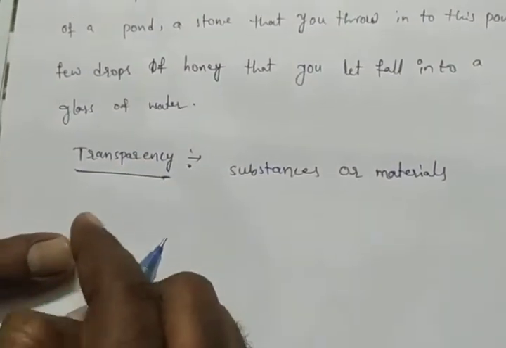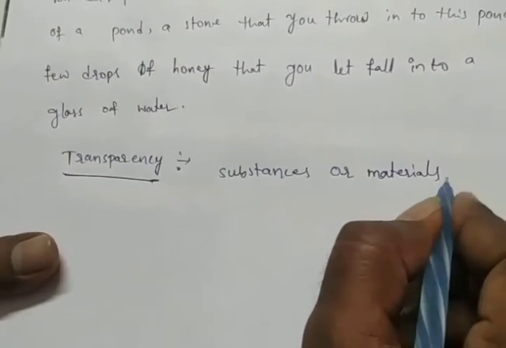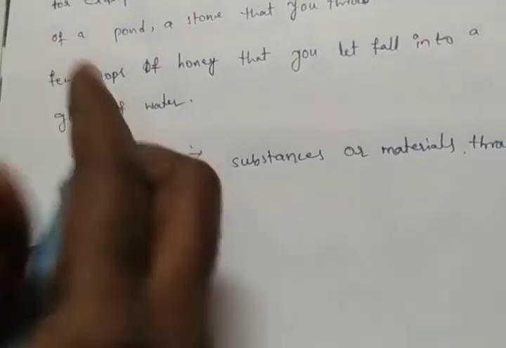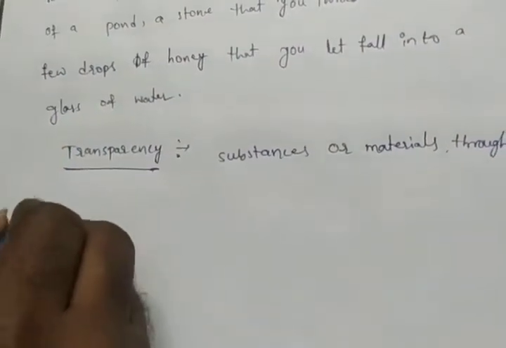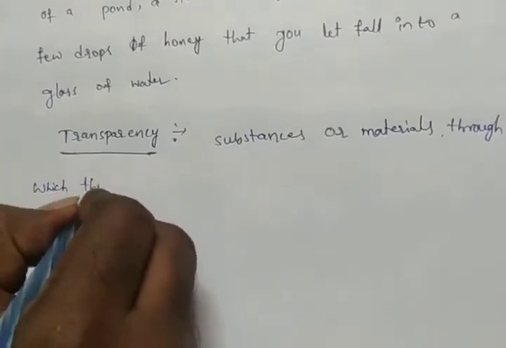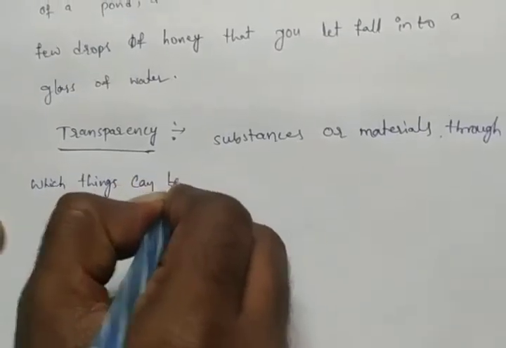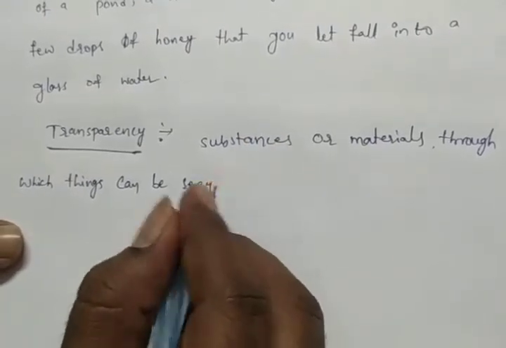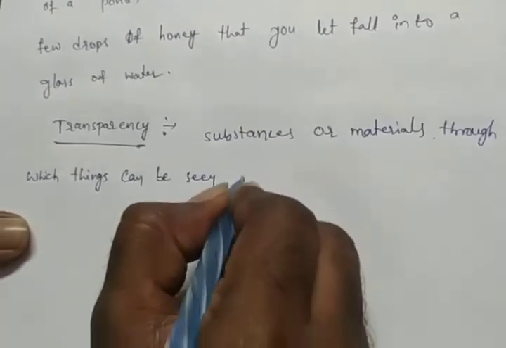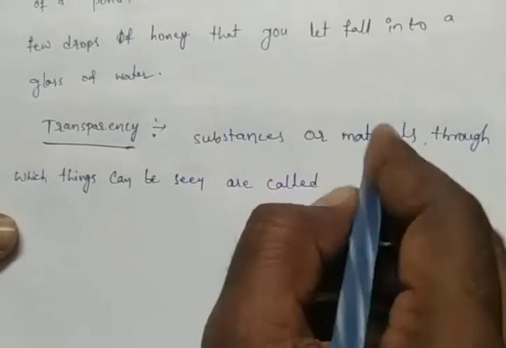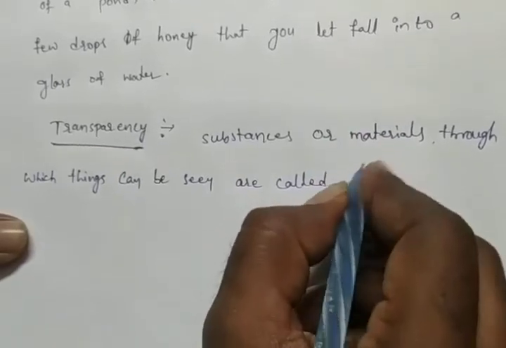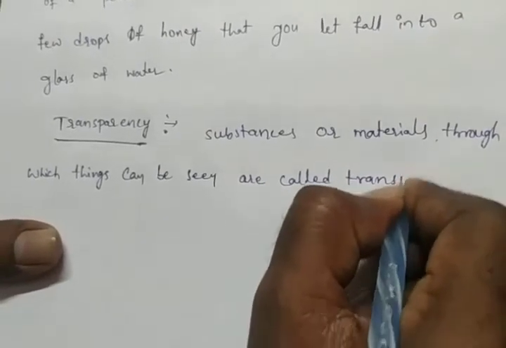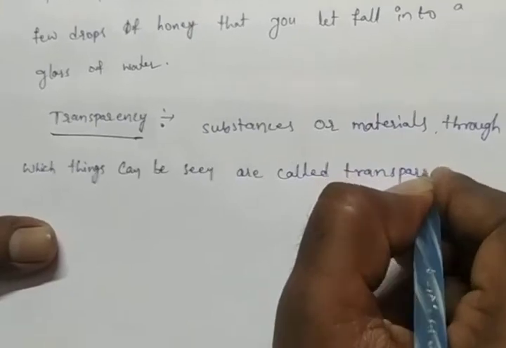Substances or materials through which things can be seen are called transparent.